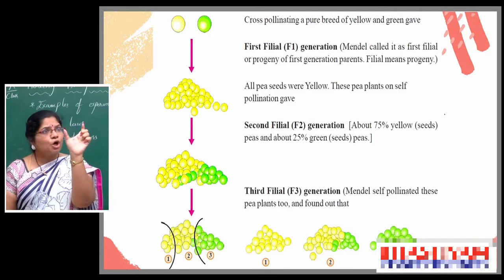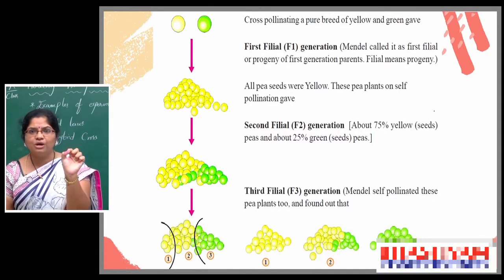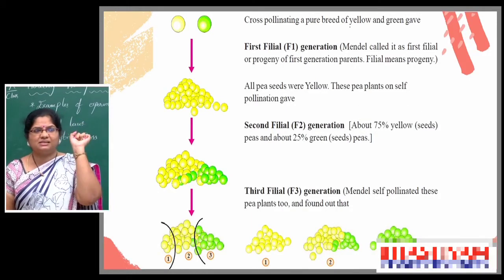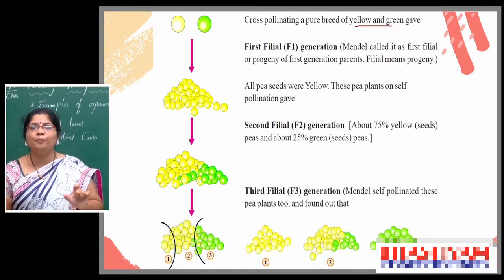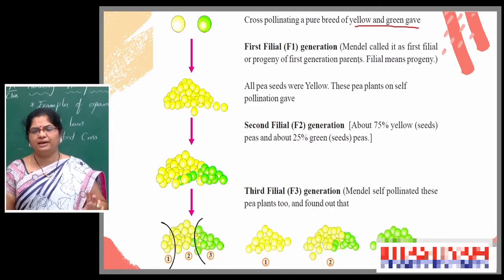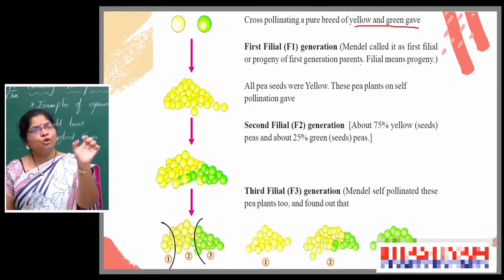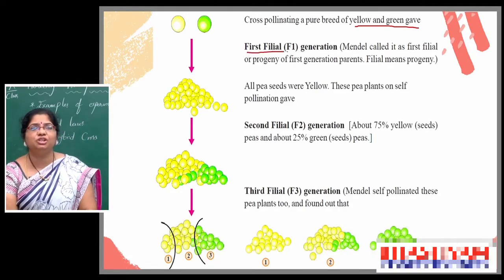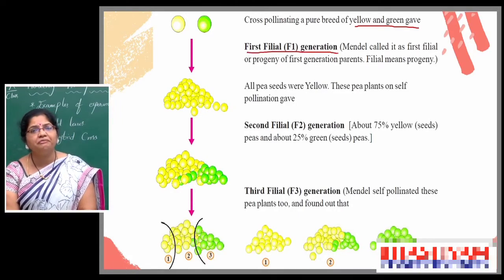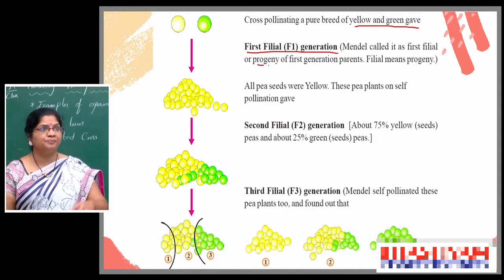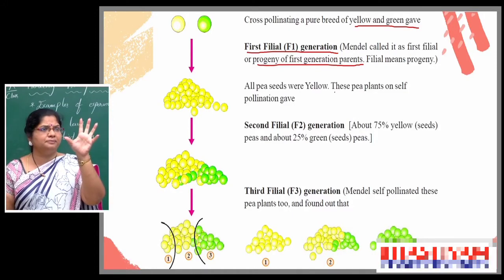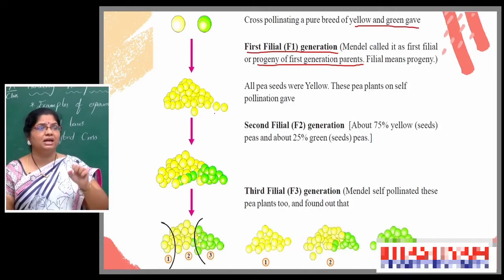By cross pollination of those two, he cross pollinated those two seed-giving plants. Those two act like two parents, male parent and female parent. He cross pollinated those two. Then the F1 generation formed. Filial generation means progeny. First progeny formation means first generation. So see that, a numerous group of yellow seeds are showing. Those are the F1 generation.